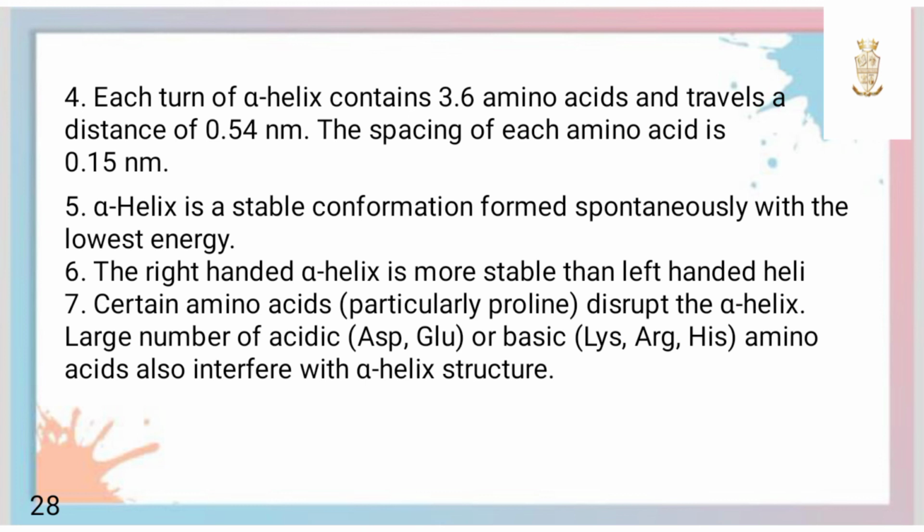Alpha helix is a stable conformation formed spontaneously with the lowest energy. The right-handed alpha helix is more stable than the left-handed helix. Certain amino acids disrupt the alpha helix. A large number of acidic or basic amino acids also interfere with the alpha helix structure.